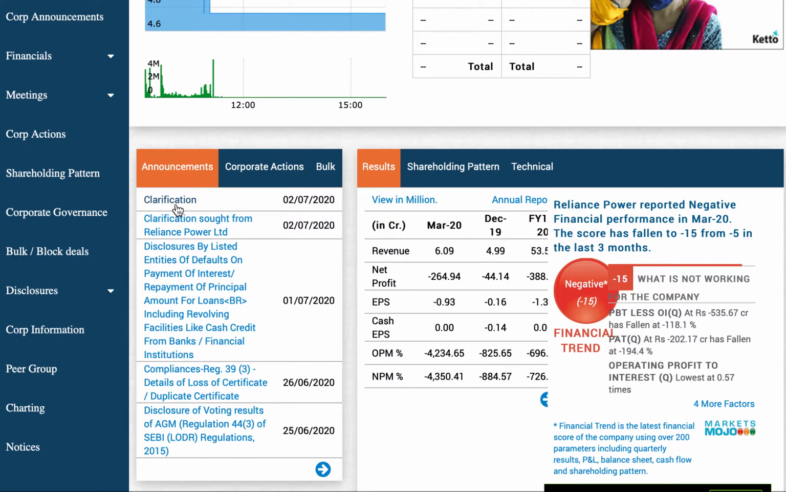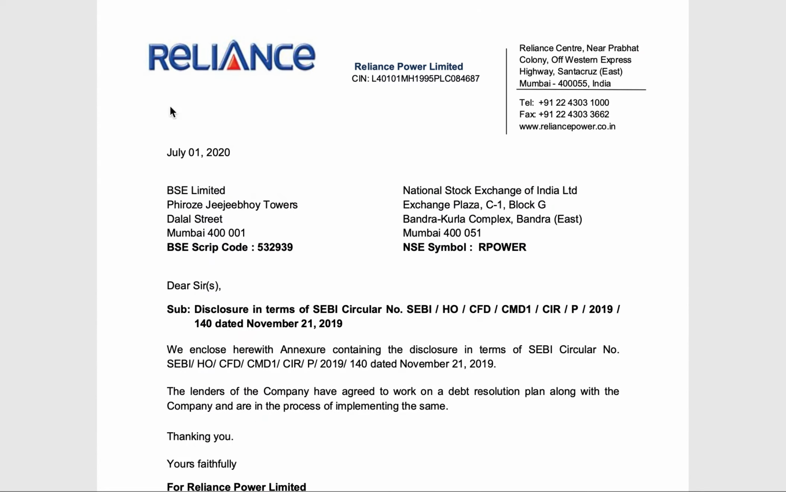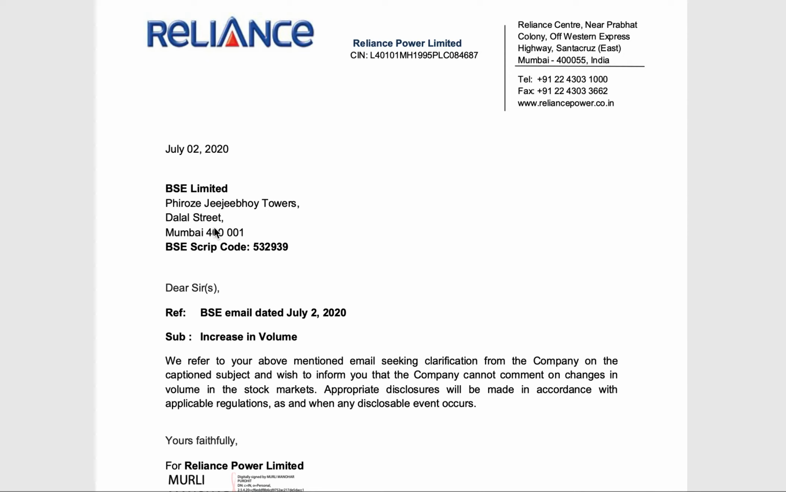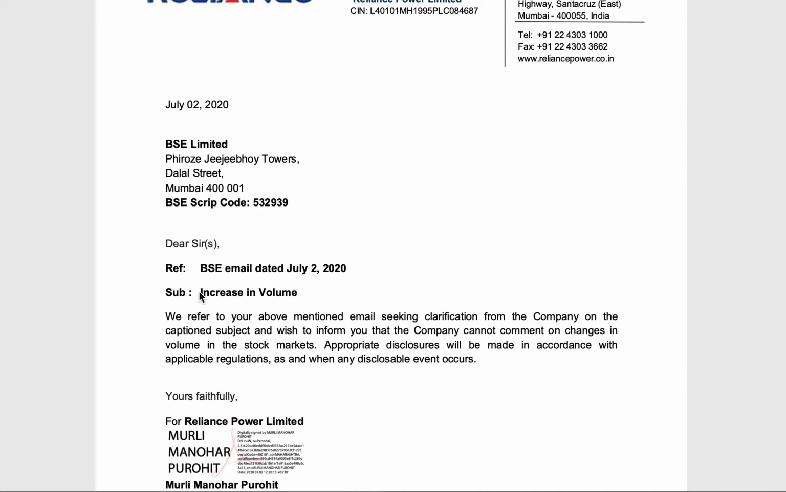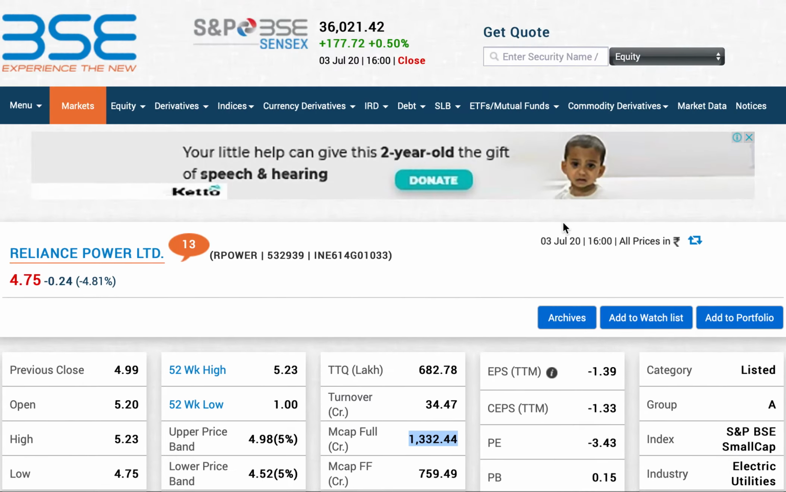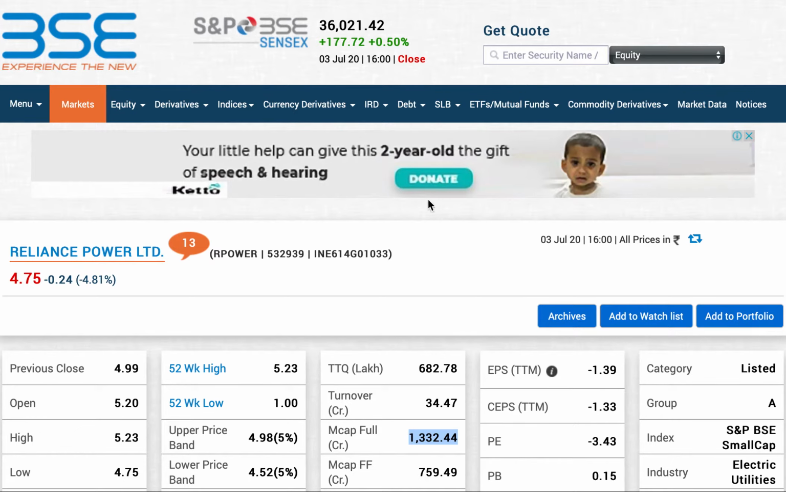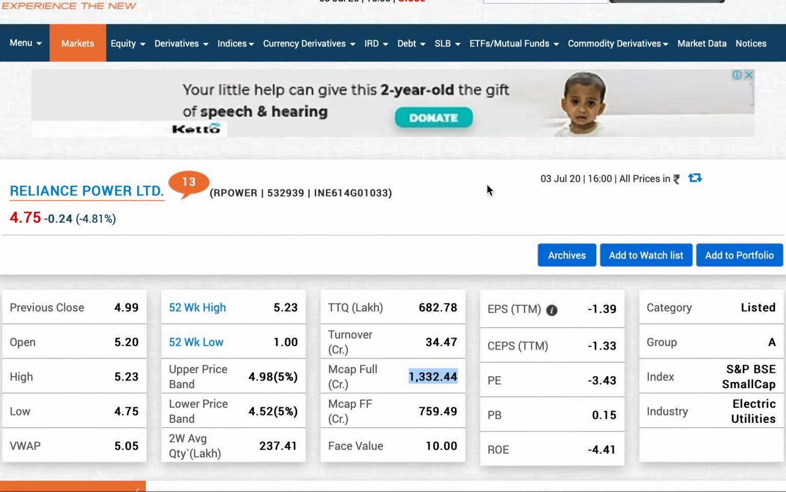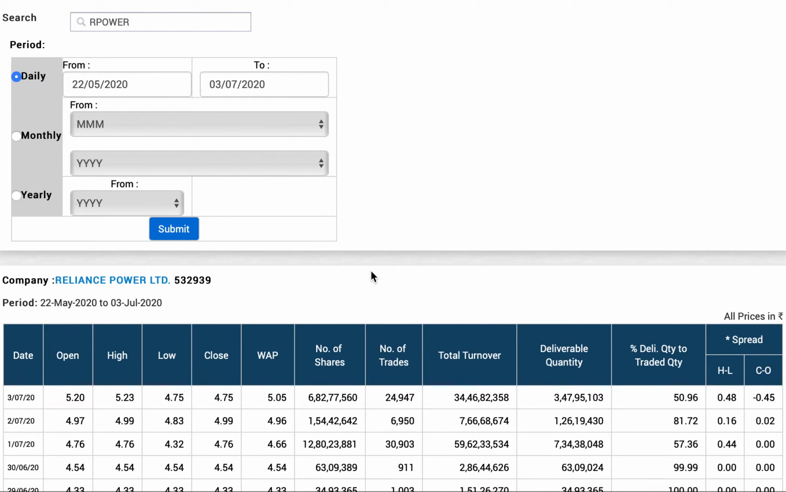So this is a clarification. The clarification Reliance Power gave to the exchange. This was on 2nd July. It says the subject is increase in volume. Okay, so I won't talk about this letter first. I'll talk about volume, basically the increase in volume. The exchange asked Reliance Power to clarify on their exceptional volume, like the volume was unusually high. So we look at the volume figures and how exceptionally high it was.